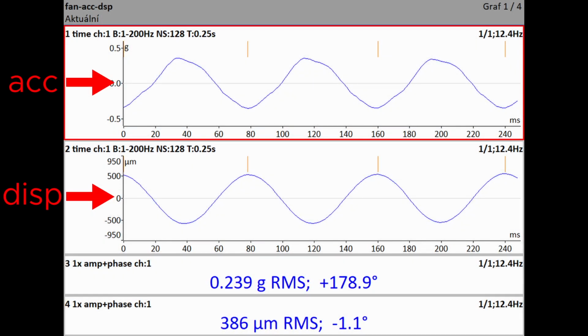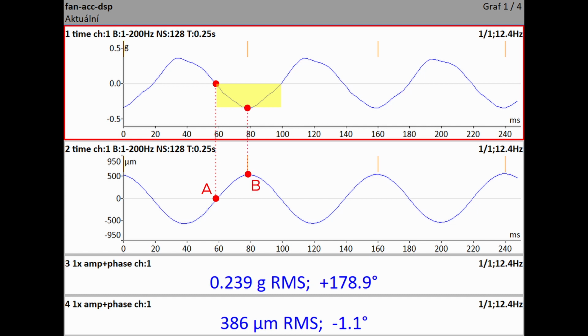The last example contains acceleration and displacement time signal. It should be easy to understand it already. What is happening at point A? The rotor movement just goes through the middle position and the rotor goes up. It means the positive velocity has maximum value. After point A, the velocity must decrease. It means the negative acceleration is applied.